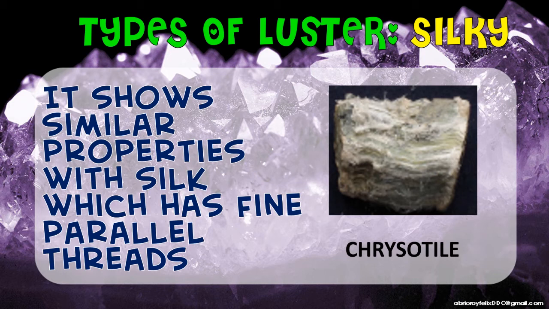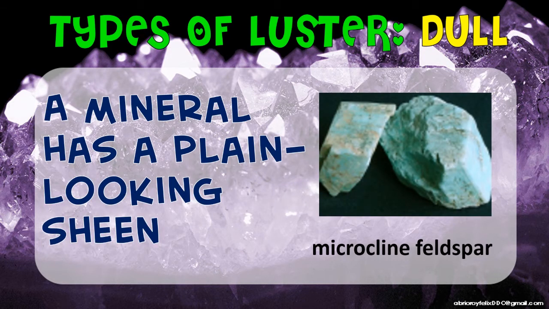The next type is your dull. A mineral has a plain-looking sheen. So, para siyang uga kahit tanawon, dry siya tingnan. It's like para sinasabi natin, kanina puro dull moment. Kasi dull moment ba, boring, uga kayo, dry kaayo ang moment kaganina. So, inanap po rin itsura sa inyong mineral. For example, your microcline feldspar. Look at the image of your microcline feldspar. Medyo dry siya talaga tingnan, di ba? So, this is an example of your dull type of luster.